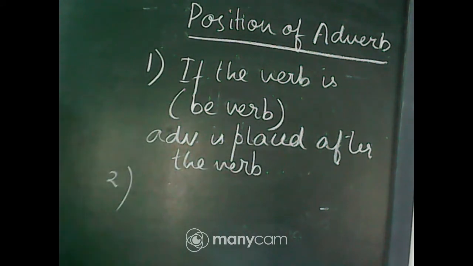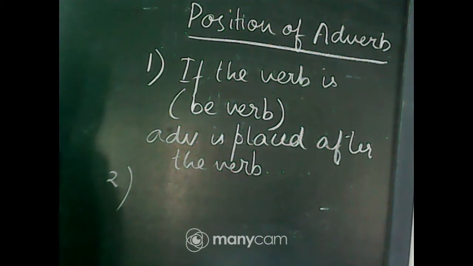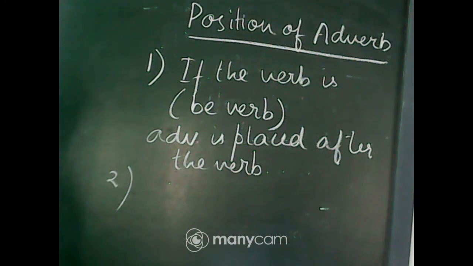The second rule which is given in your book, open page number 98, we are just going to read through the rules which are given in the book. The second rule is that if there is an object, then the adverb is placed after the object. But if the object consists of many words, we usually put the adverb before the verb. Okay, suppose the sentence is, he signed the agreement.